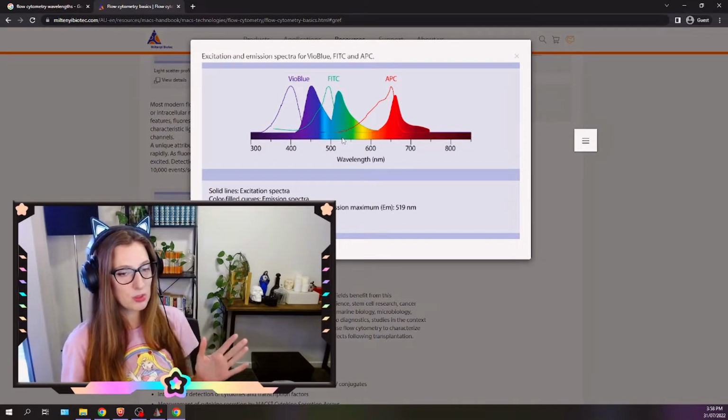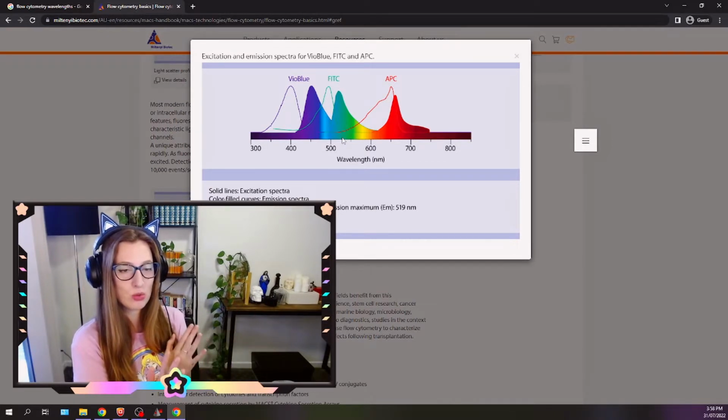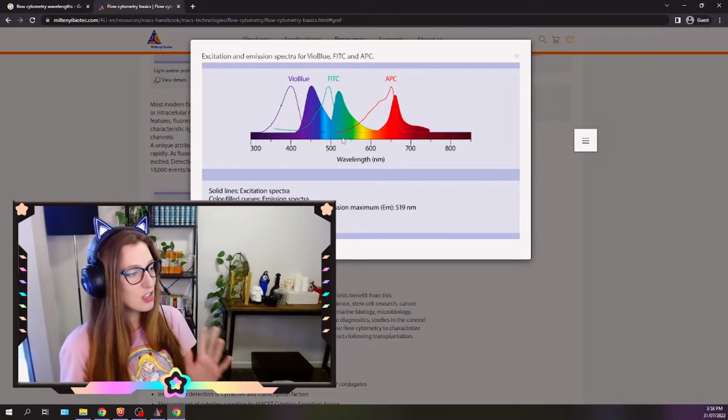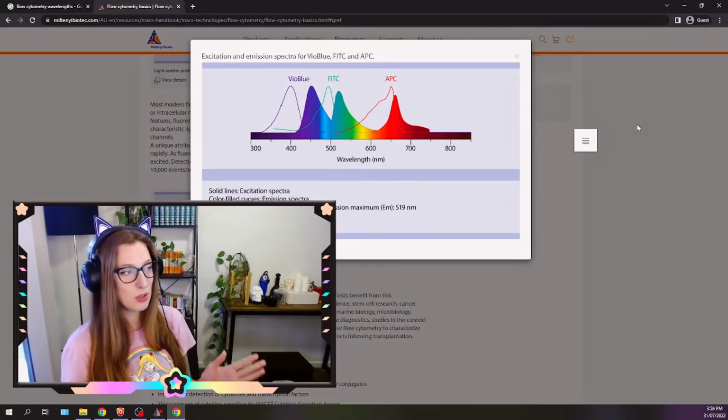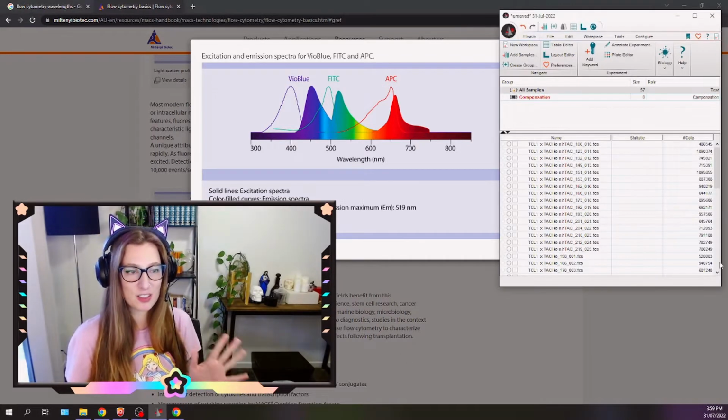And what happens is when those color channels sort of bleed into each other, it can be quite difficult to differentiate individual populations or individual colors. So what we do is we compensate and we tidy up the bleed, the cross-channel contamination that you have. I'm just going to go straight into the data analysis that I'll explain as I go along.